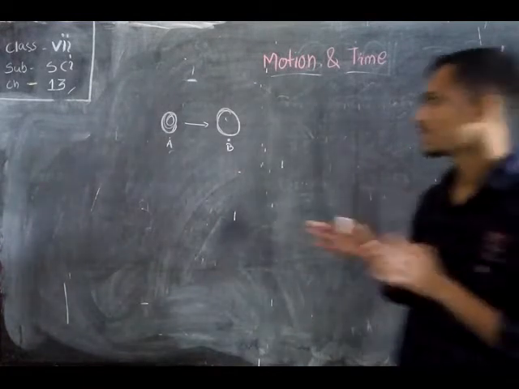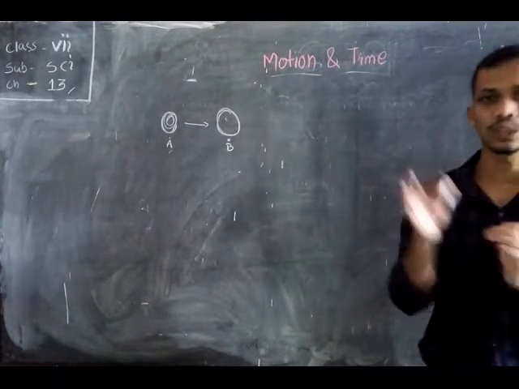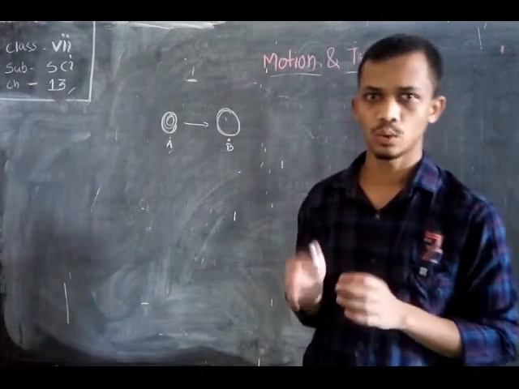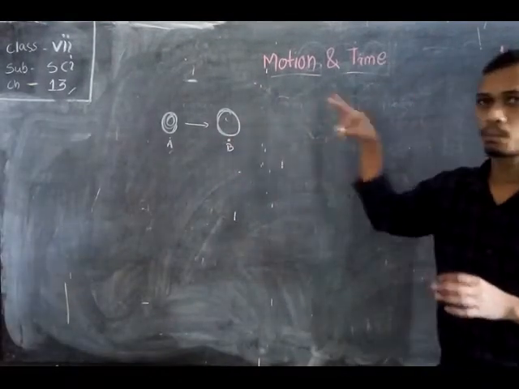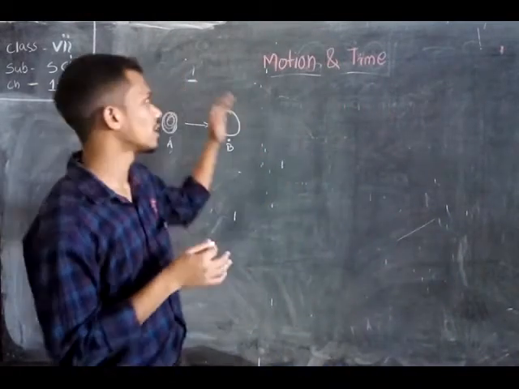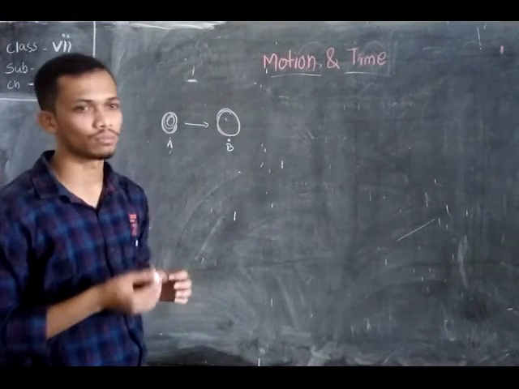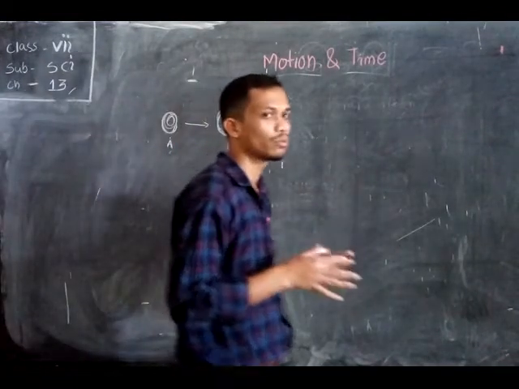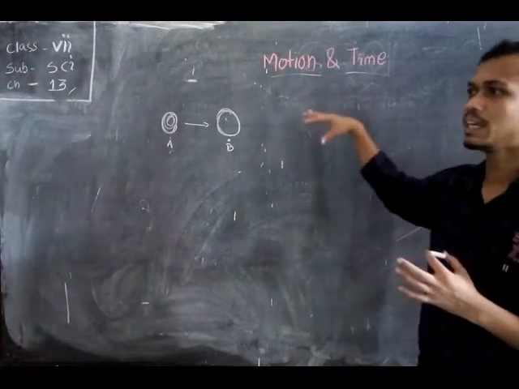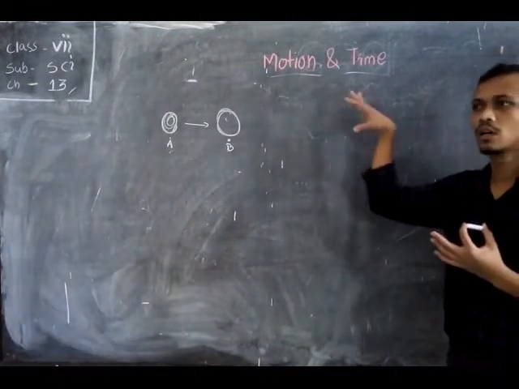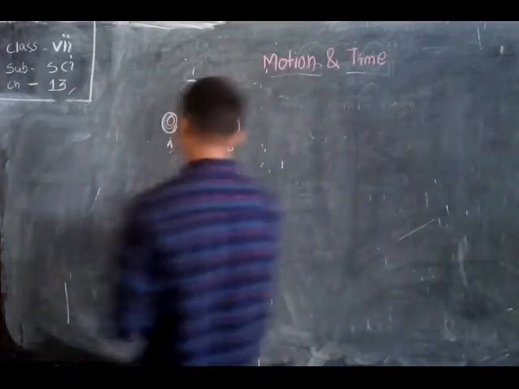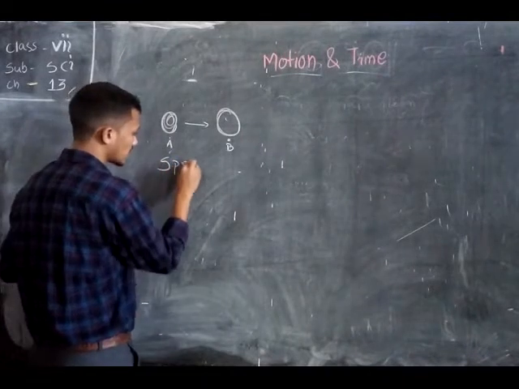So you can say that the motion of a cycle is slow and the motion of a car is faster. We determine how slow or fast the motion is by the change of position with respect to time, and that is called speed. Okay students, let's discuss the term speed.